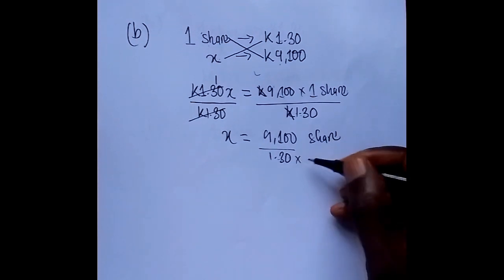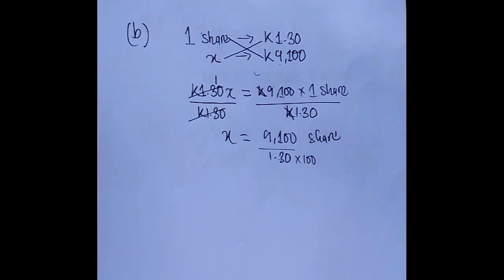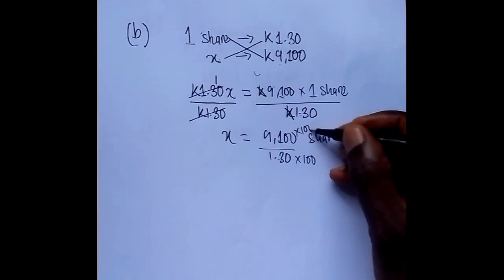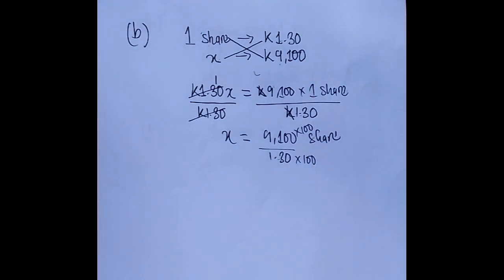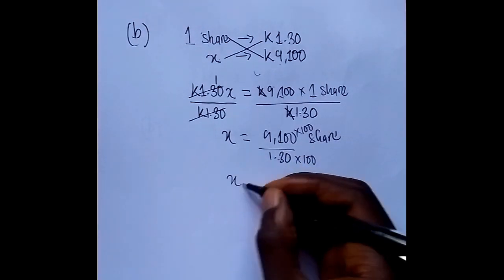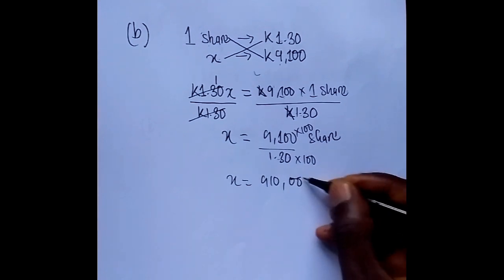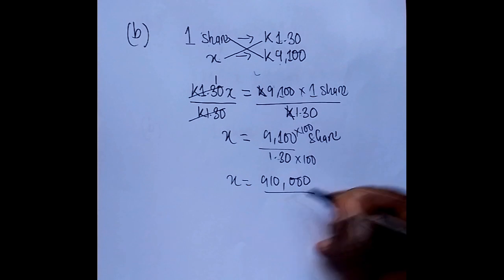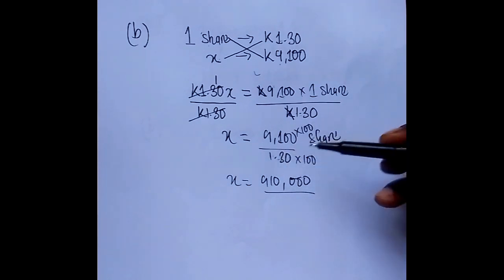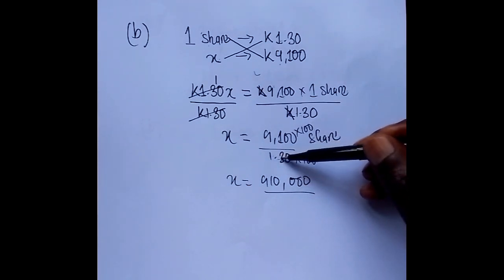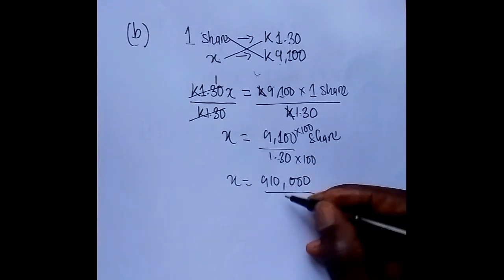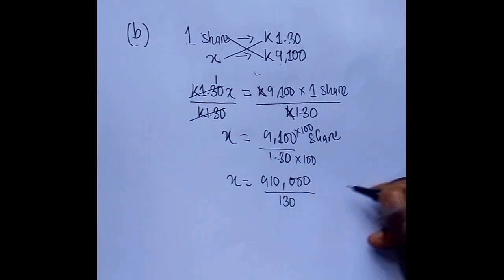So that number is 100. Now this 100 is not just multiplied below. Even on top here, we multiply it by 100. So on top we have 910,000 over, and below 1.30 times 100 is 130.